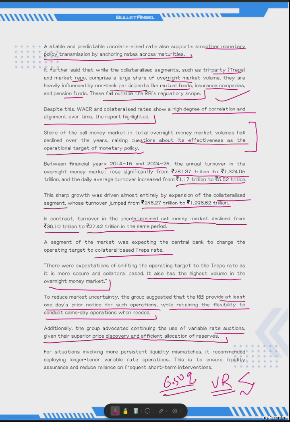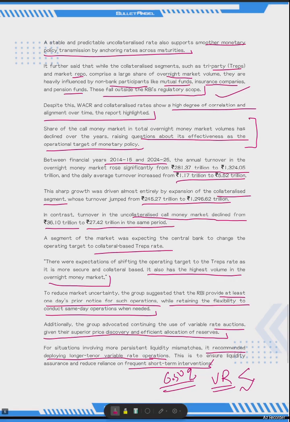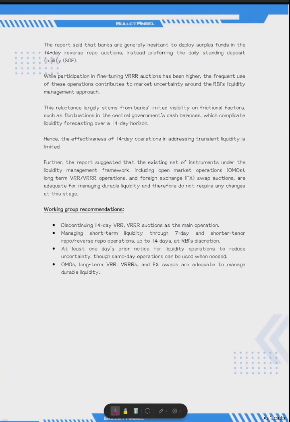For situations involving more persistent liquidity mismatches, it recommended deploying longer tenure variable rate operation. This is to ensure liquidity assurance and reduce reliance on frequent short-term intervention. The report also said that banks are generally hesitant to deploy funds in the 14 days reverse repo auction. Instead, they prefer to put it in the daily standing facility, that is overnight. I already told you, as of now it is 5.25%, and for 14 days reverse repo auctions, that will depend on the price discovery, what will be the rate for that.